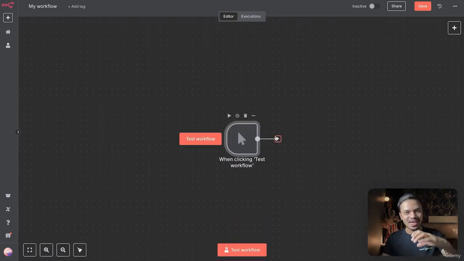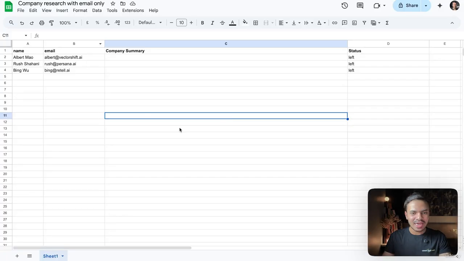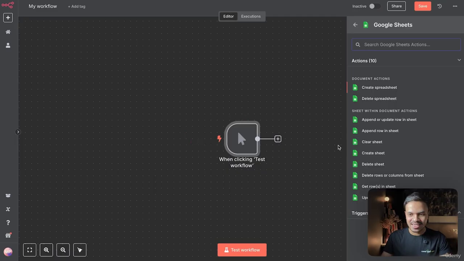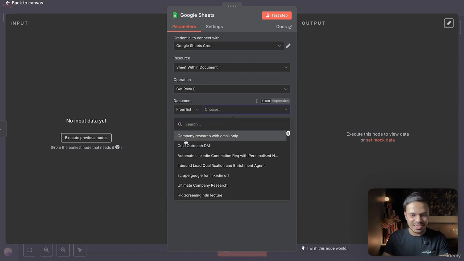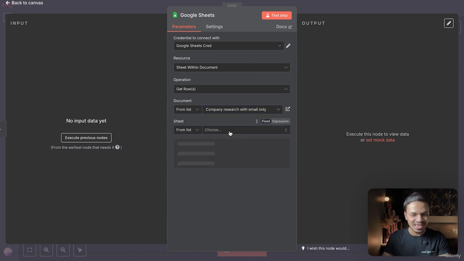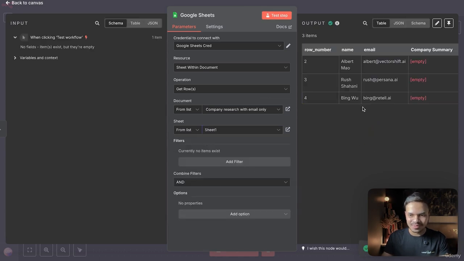Then we need to get some data source, right? So in this example, I'm using Google Sheet to get this data source, but you can use Airtable, ClickUp, whatever you like. So what we are doing here is we want to get the rows from our Google Sheet. So let's select our Google Sheet, which is company research with email only, and then sheet number 1. Yeah, I think that's pretty much it. Let's test this step. Alright, so we have 3 rows and the 3 emails of my friends, which is Albert, Rush and Bing.